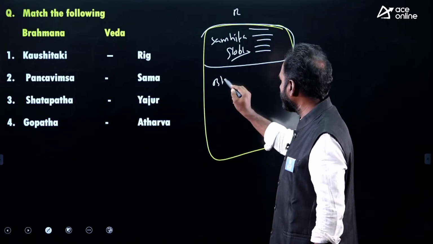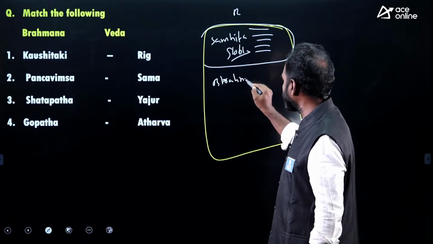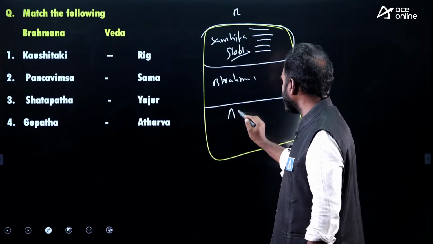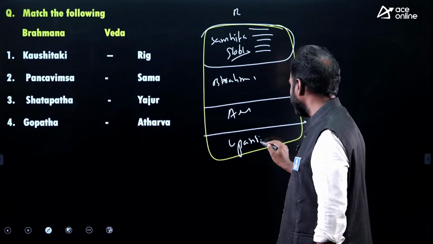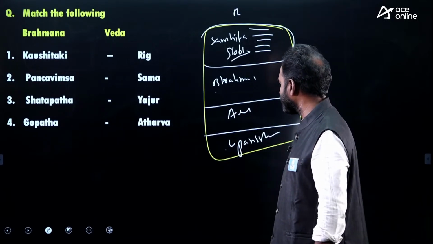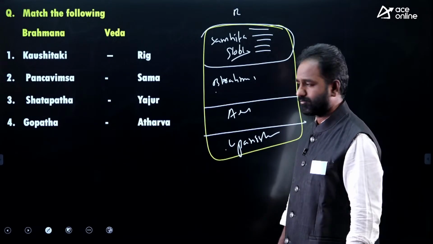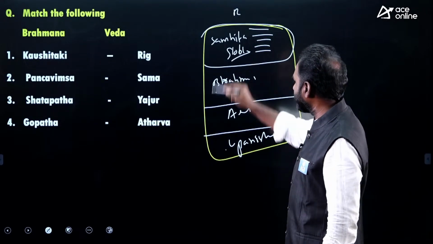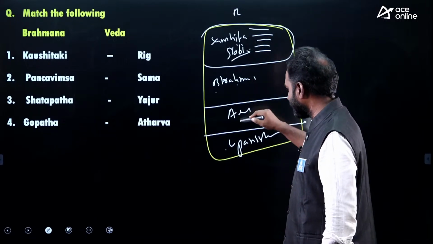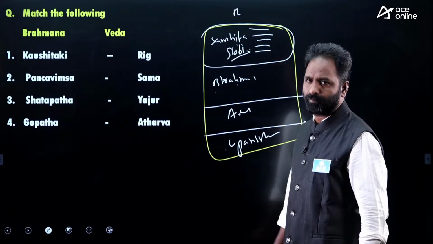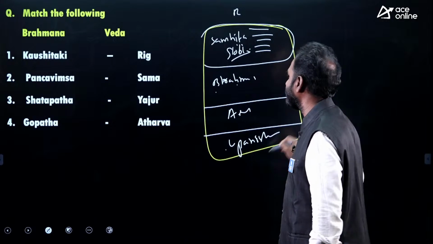And the next part is called Brahmanas. Next part is called Aranyakas. Next part is called Upanishads. The Aranyakas are nothing but between Upanishads and Brahmanas. So every Veda contains Samhita slokas, one Brahmana, one Aranyaka, and some Upanishads. This is the structure of a Veda.